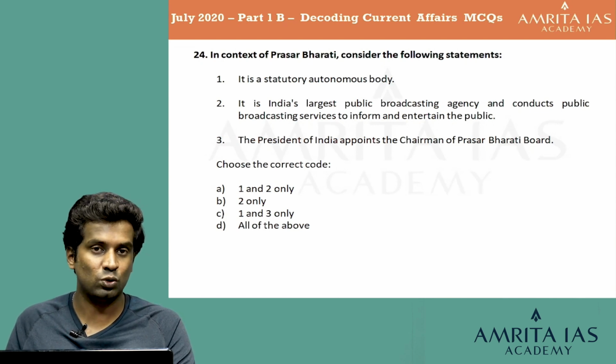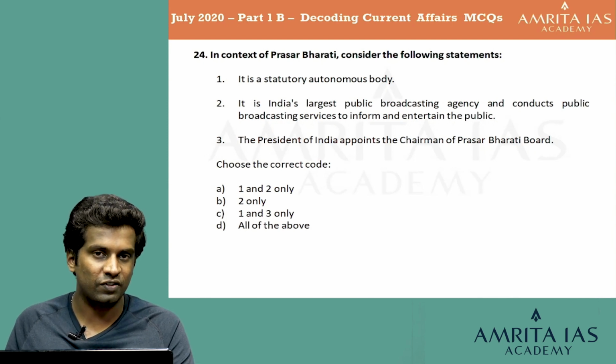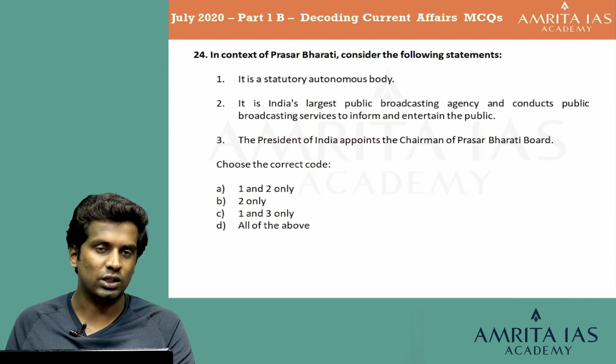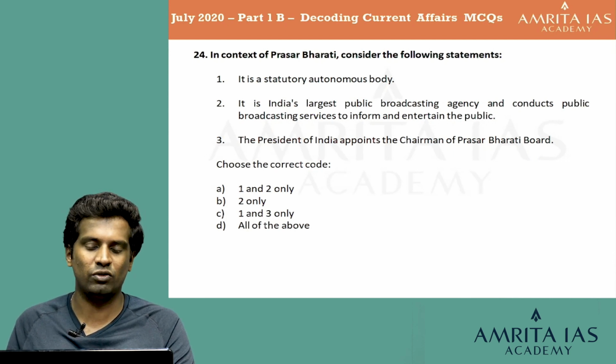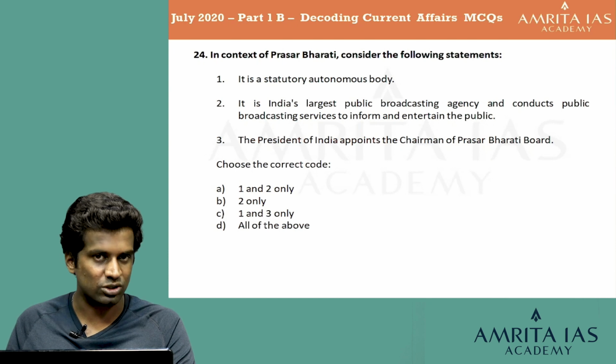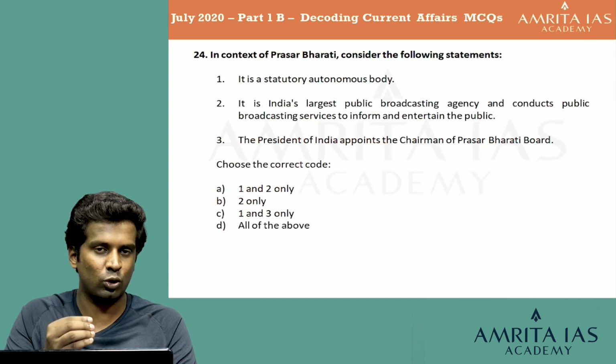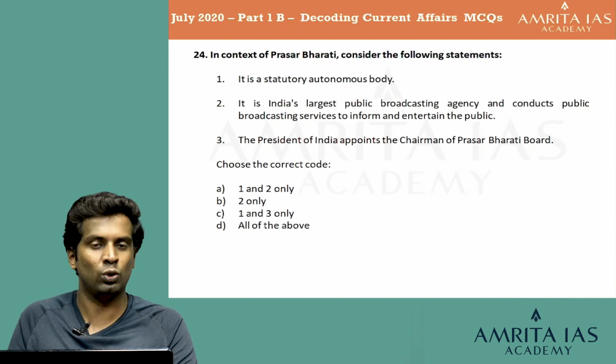Now, we are left with just two options, option A, 1 and 2 only, and option D, all of the above. So, now there is a 50-50 option to choose. We managed to eliminate it to two options. The third statement: the President of India appoints the chairman of the Prasar Bharati board. Yes, it is the President of India who appoints the chairman of the Prasar Bharati board. It's a fact. We have to learn about it. We can take this opportunity to learn about it.